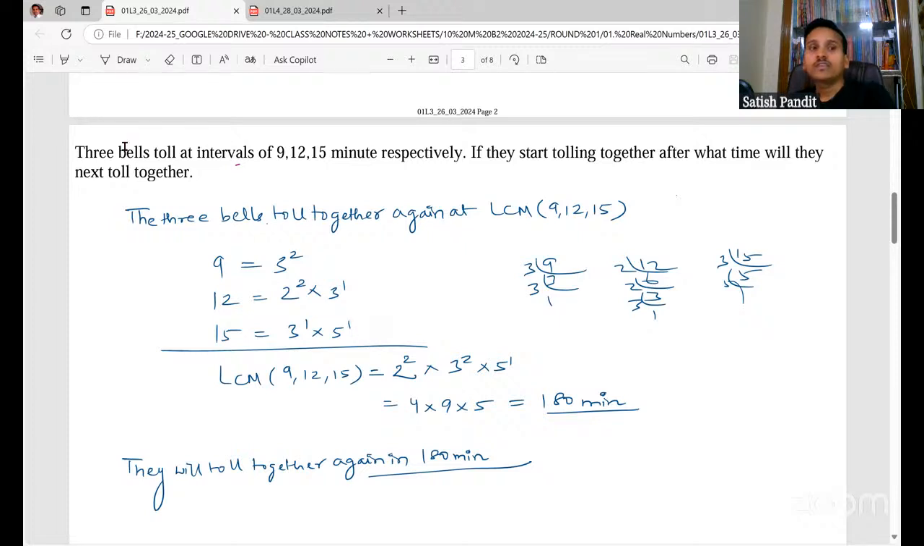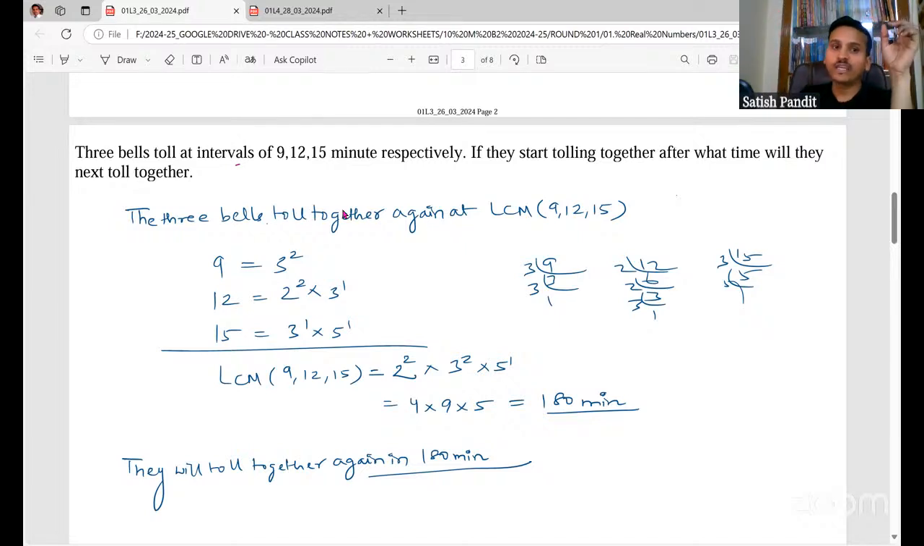Three bells toll at intervals of 9, 12, 15 minutes respectively. If they start tolling together, after what time will they next toll together? See, toll means just like ring. It is going to ring at intervals of 9, 12, and 15. So we are having three bells.